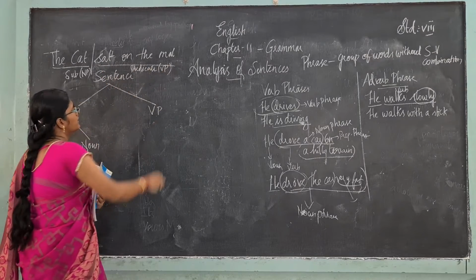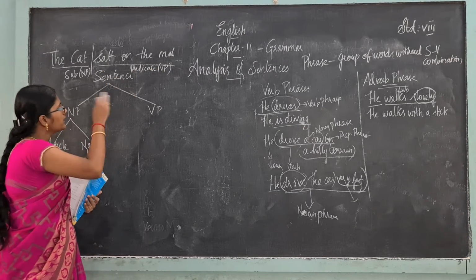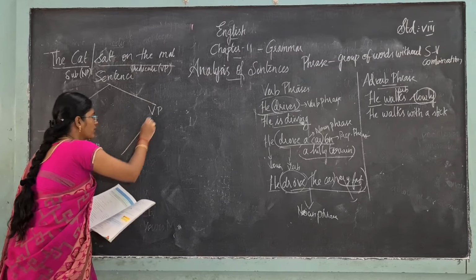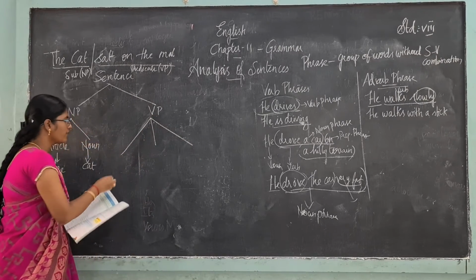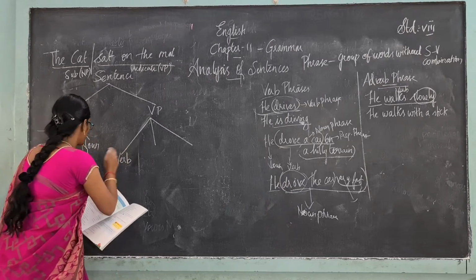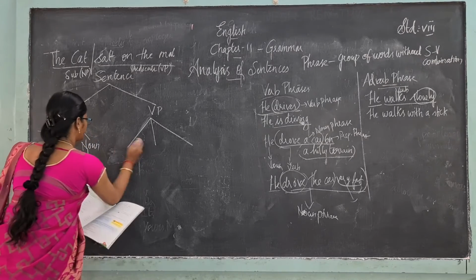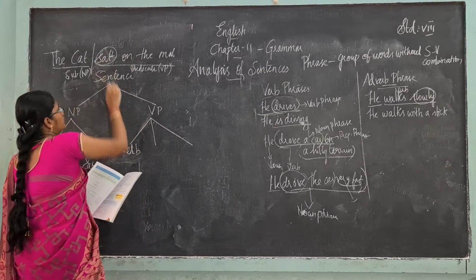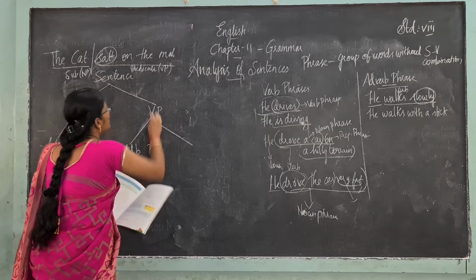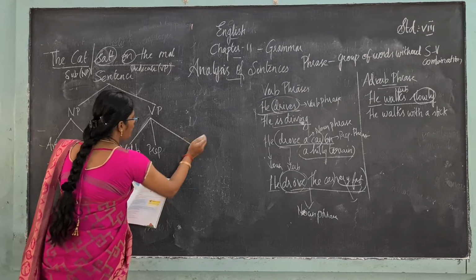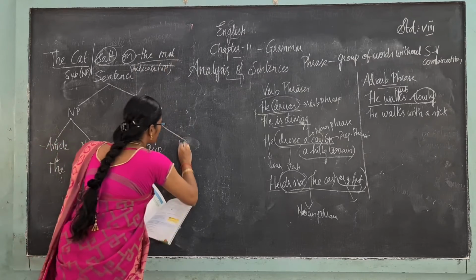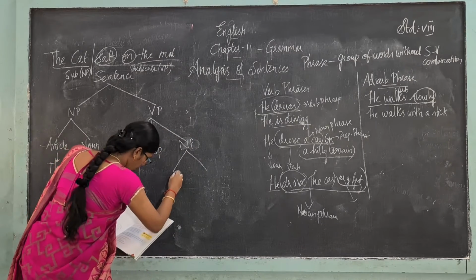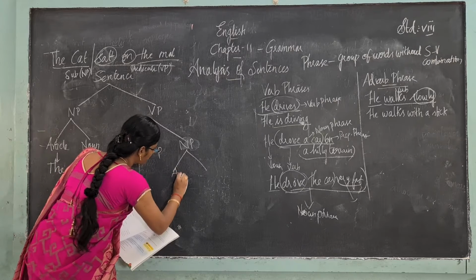So sat on the mat altogether is called the verb phrase, and in the verb phrase we have three things: verb, preposition, on. And in the noun phrase, the mat, we have two: article and the noun.